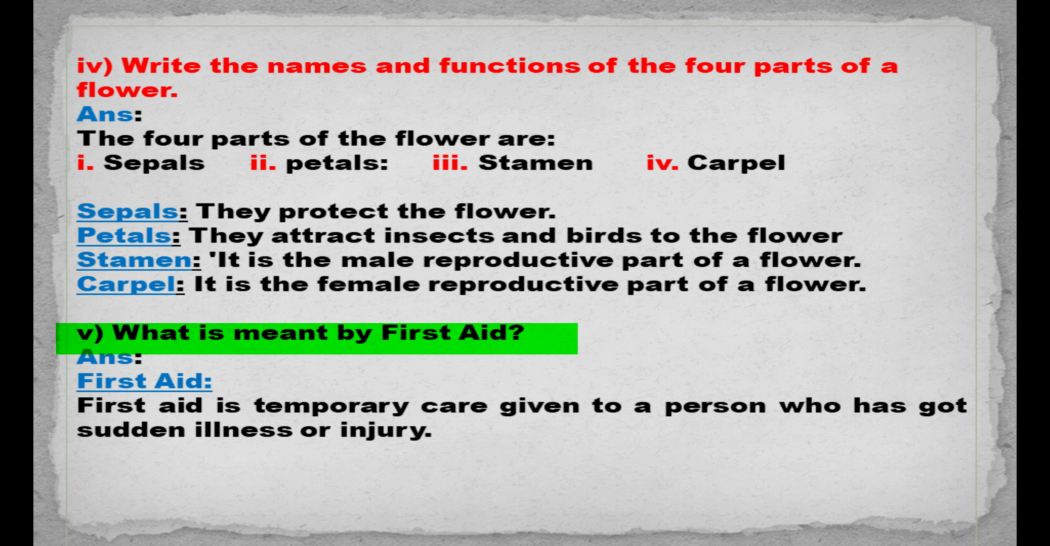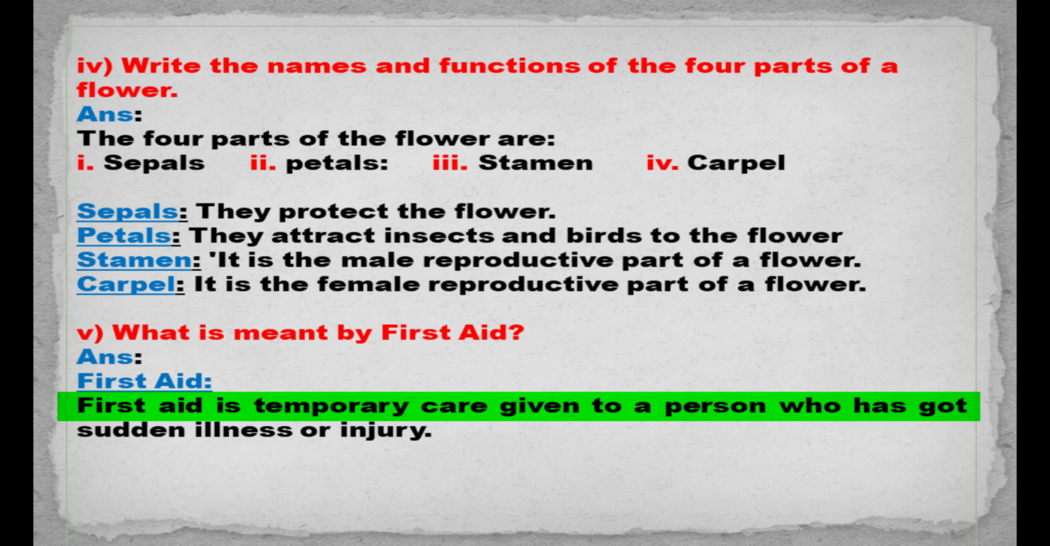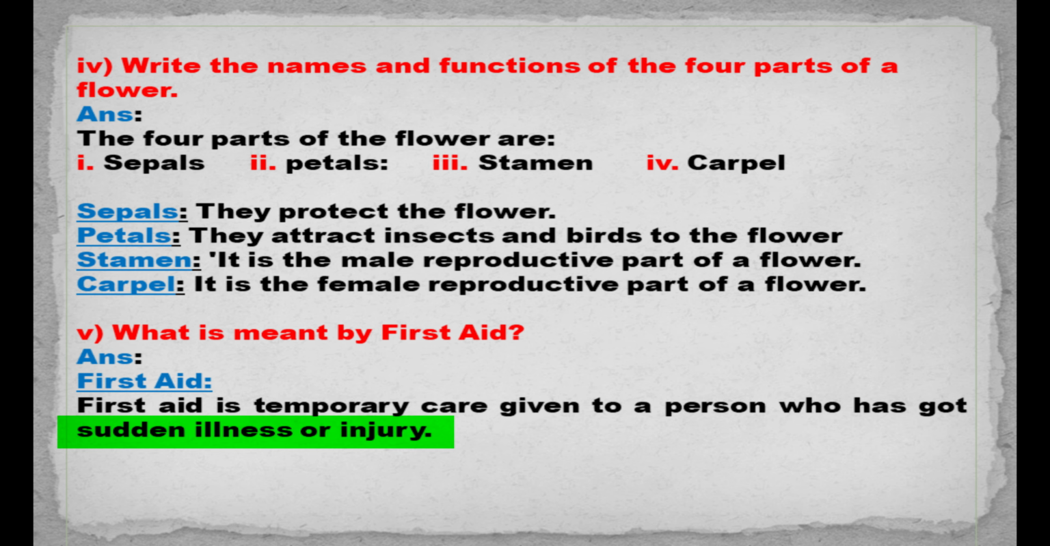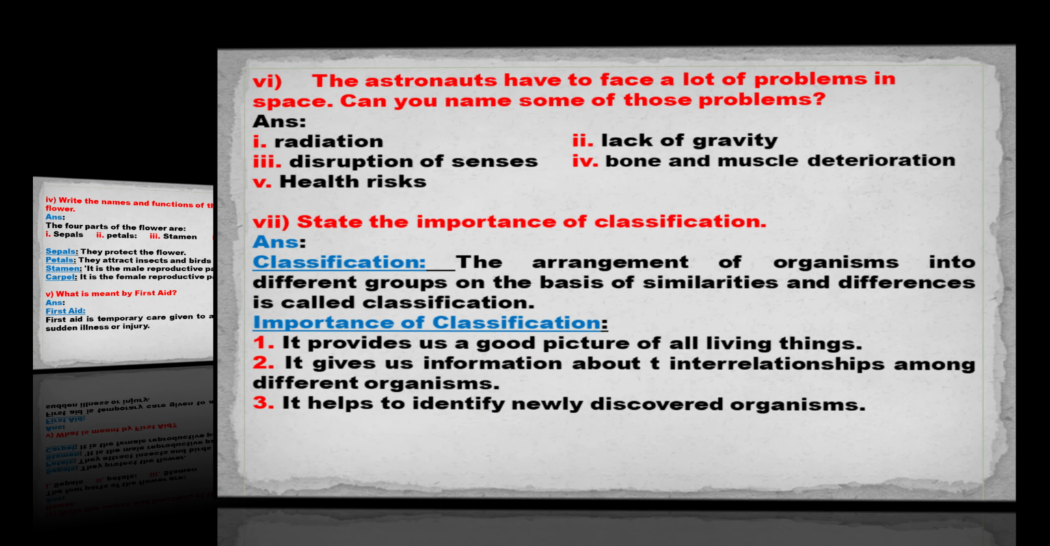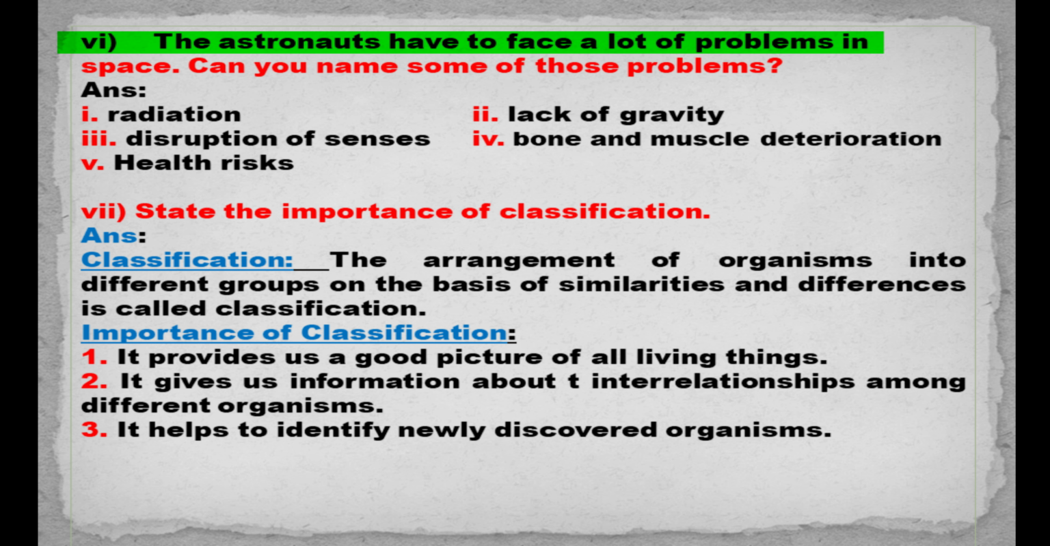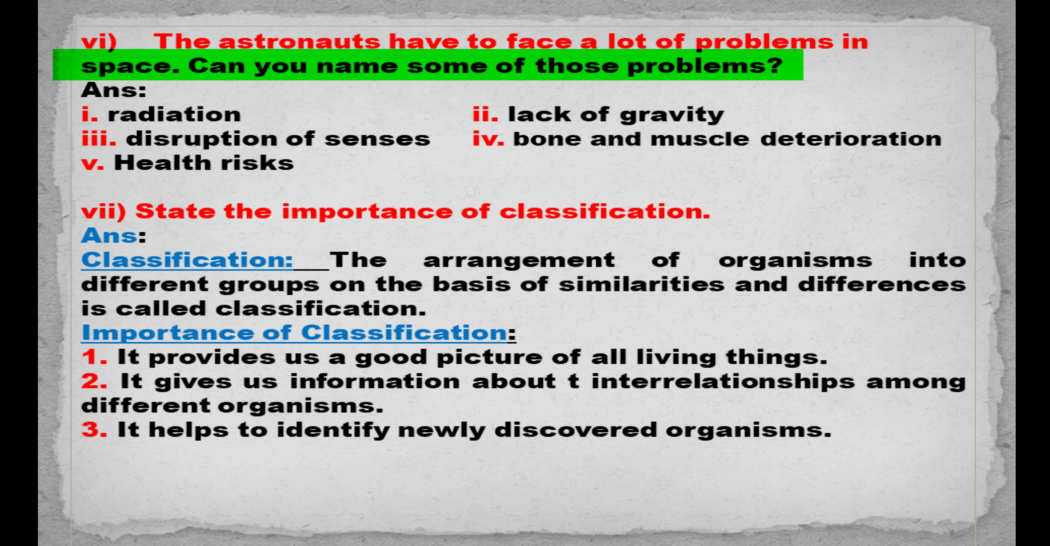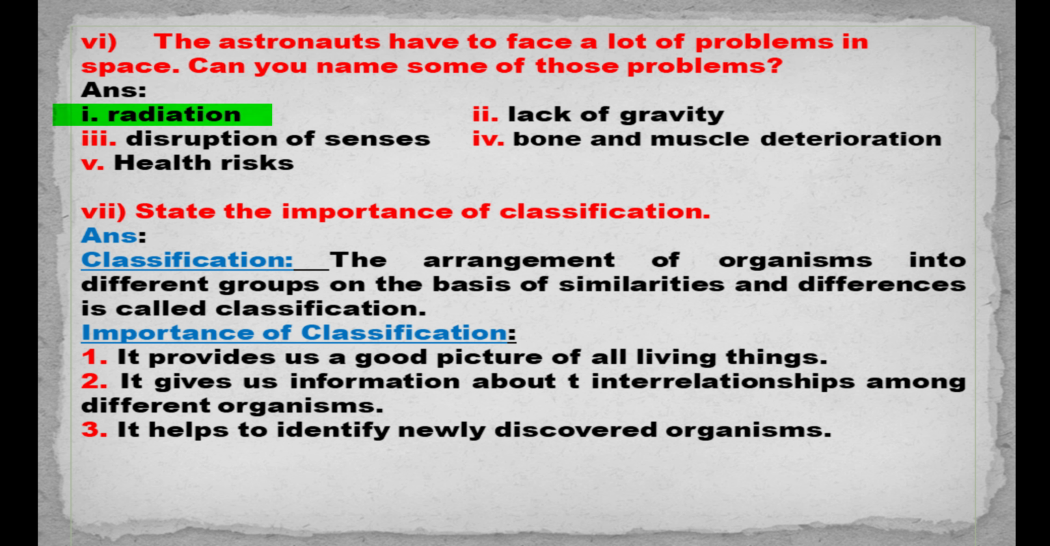5. What is meant by first aid? Answer: First aid is temporary care given to a person who has got sudden illness or injury. 6. The astronauts have to face a lot of problems in space. Can you name some of those problems? Answer: Radiation, lack of gravity, disruption of senses, bone and muscle deterioration, health risks.